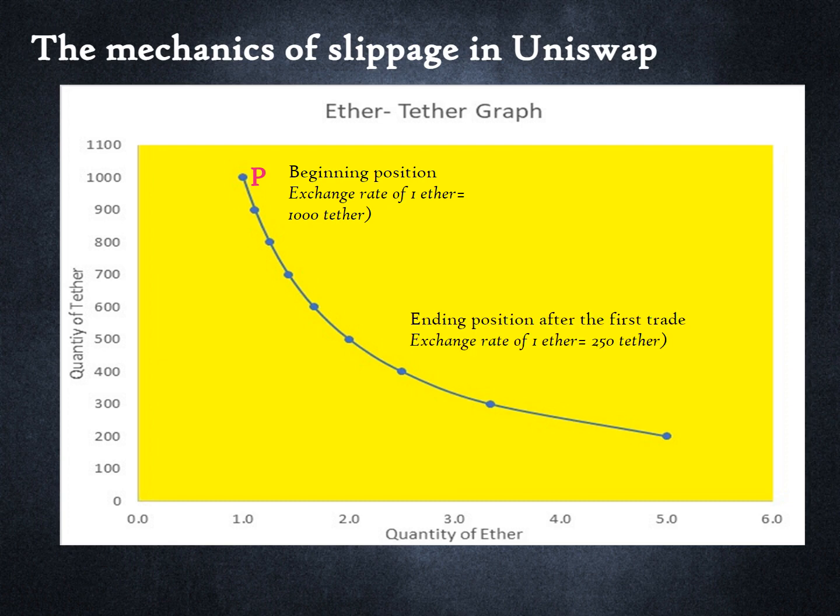Point Q represents the ending position post the first trade where there were 2 Ether tokens and 500 Tether tokens. The exchange rate at this point is 1 Ether to 250 Tether tokens. The trader purchased N1 tokens at point P for an exchange rate of 1,000 Tether to 1 Ether. Another N2 tokens were purchased at an exchange rate of 1,000 to 999 and so on.